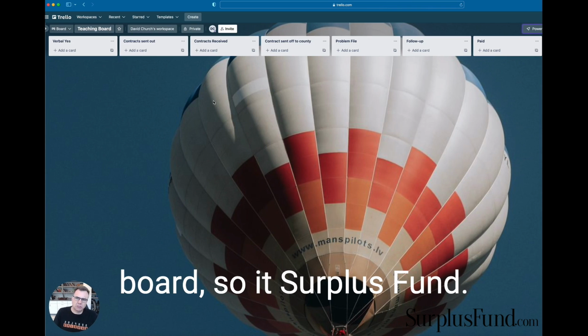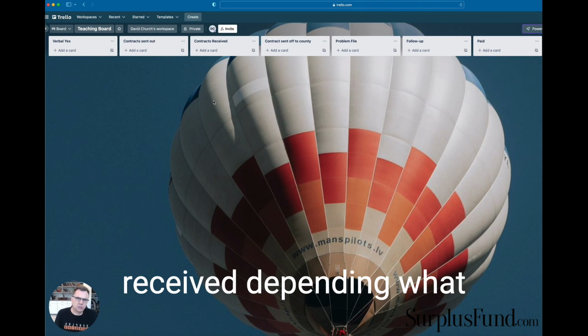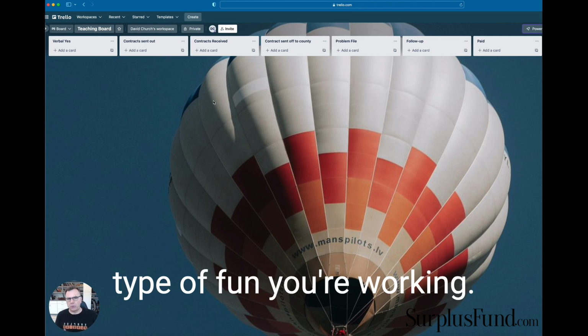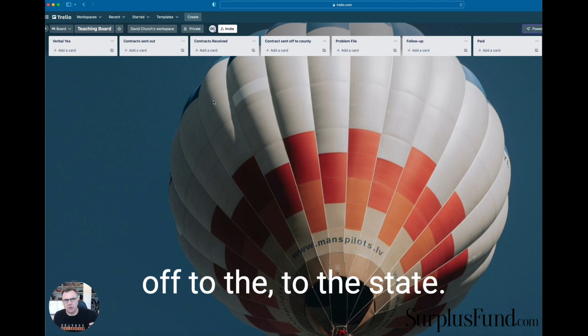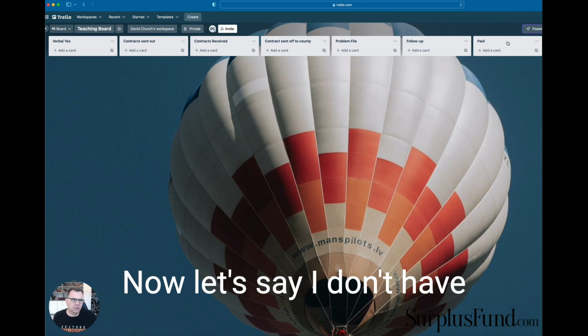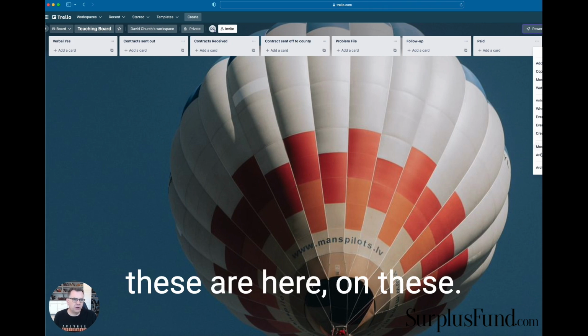So in Surplus Fund, we have a verbal yes, we have contracts sent out, and we have contracts received. Depending on what type of fund you're working, if you're working a tax overage, it may go off to the county. If you're working a state overage, it can go off to the state. Now, let's say I don't have any of these up here. Let's say that none of these are here.